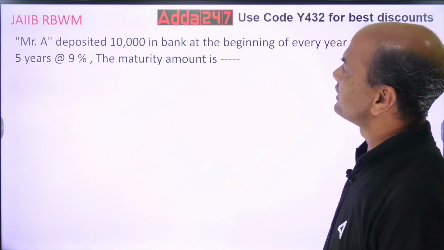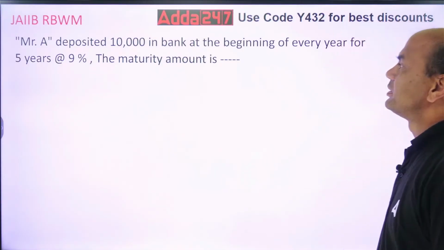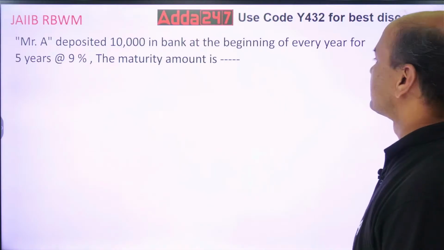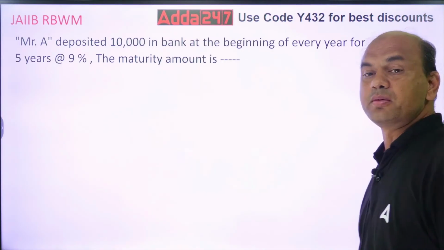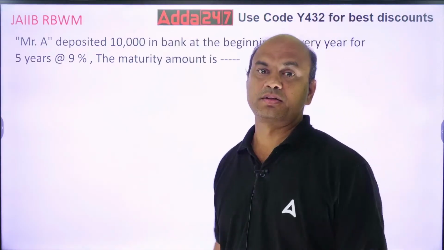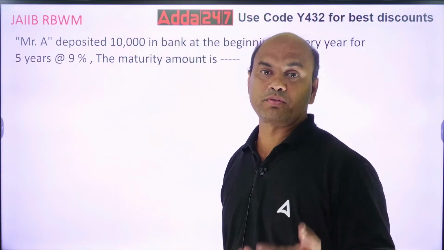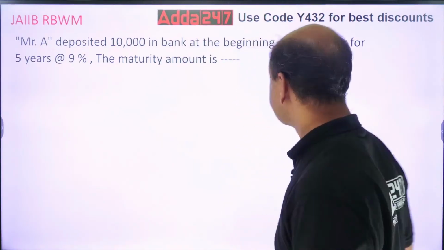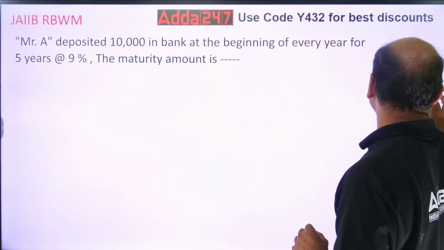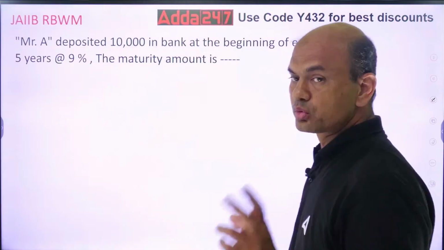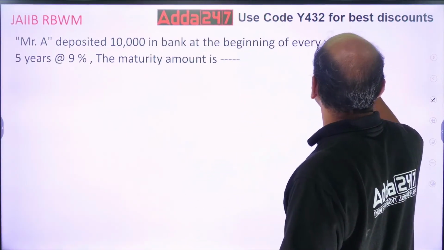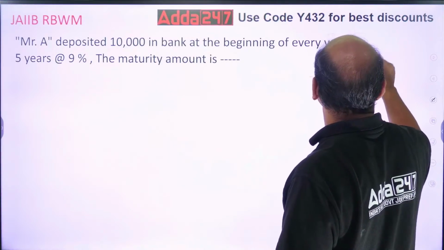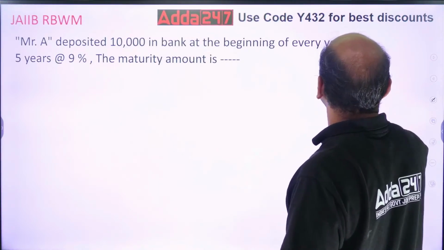Mr. A deposited 10,000 in the bank at the beginning of every year for 5 years at 9%. The maturity amount is, now understand, the question is for the beginning of every year. Now beginning means what? Kindly understand, there are two types of annuities. I'll write it over here. Annuity. They are of two types.